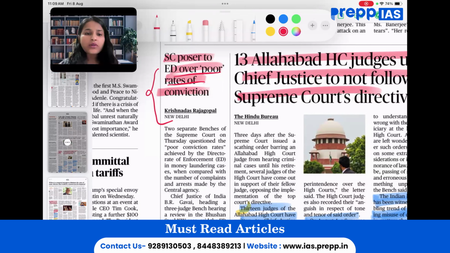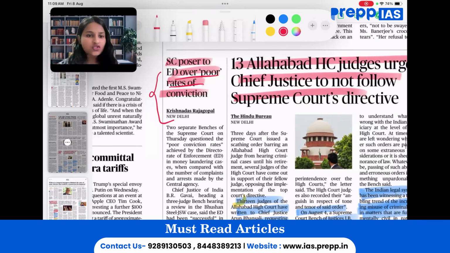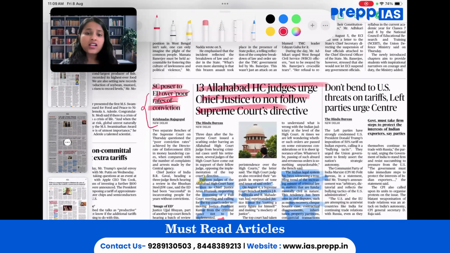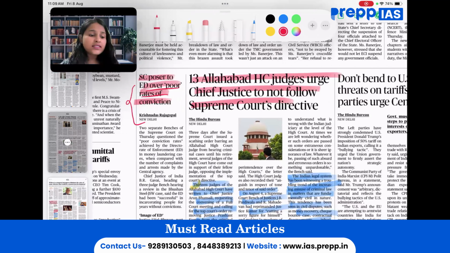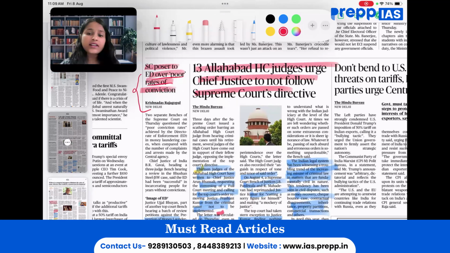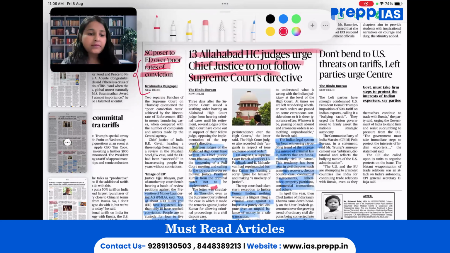So this is how it is to be seen from this particular article. Moving on, the next important article that is worth our attention is judicial independence. Allahabad High Court urged Chief Justice not to follow Supreme Court's directive. The two-liner context about this article is that 13 High Court judges opposed a Supreme Court order removing a judge from a criminal bench.